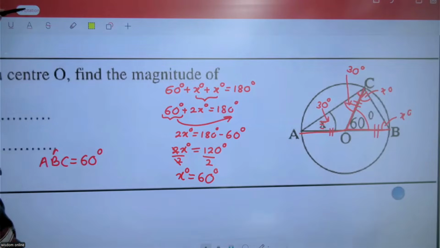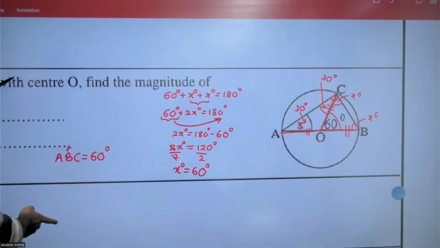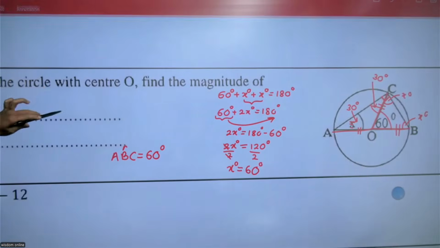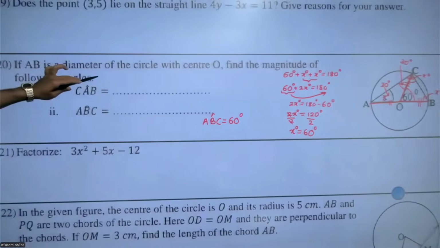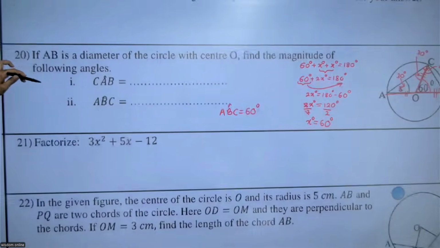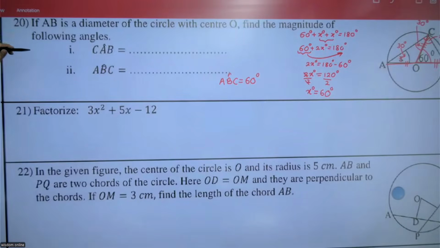Try to complete that one. Hurry up. Right? Then now you can see that one. Factorize 21.